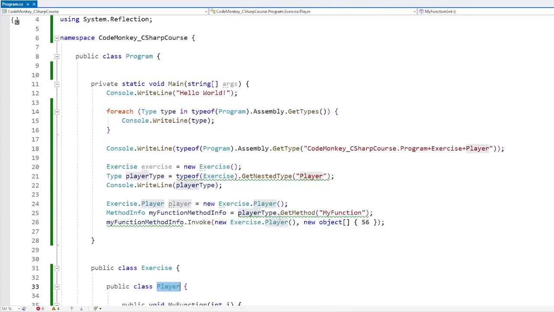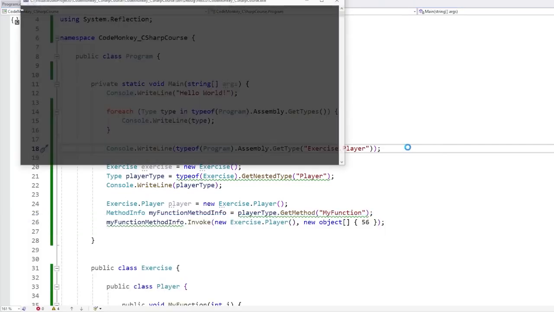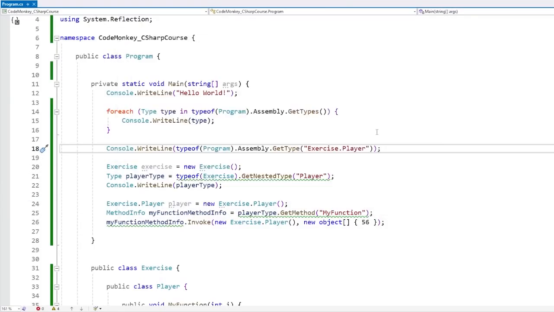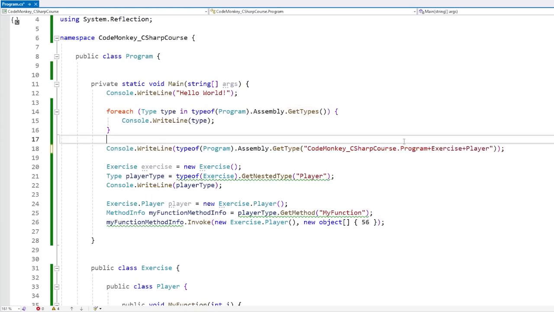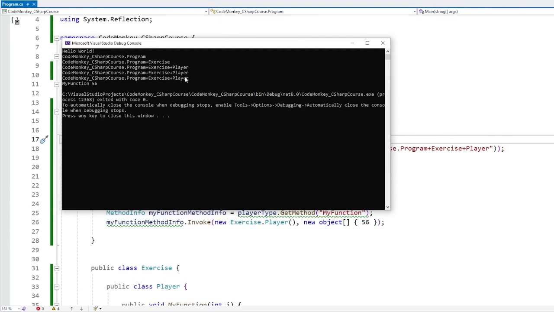If I wanted to get the player type over here, if instead of this I just write exercise.player, then nope, it does not find it. In order to find it, when you call GetType, it needs to be called with the exact same full name, including the namespace, and also including the dots and the pluses. If we do this, then yep, now this one does find it.